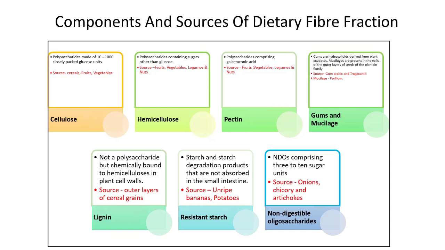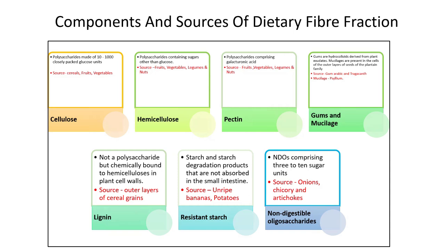Next is pectin. Pectins are polysaccharides comprising galacturonic acid and a variety of sugars. They are soluble in hot water and form gels on cooling. Pectins are found in cell walls and intercellular tissues of fruits and vegetables. Fruit contains the most, but pectin also represents 15 to 20% of the fiber in vegetables, legumes, and nuts. Sugar beet and potato are also sources of pectin.